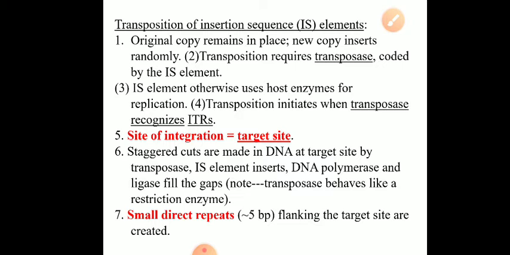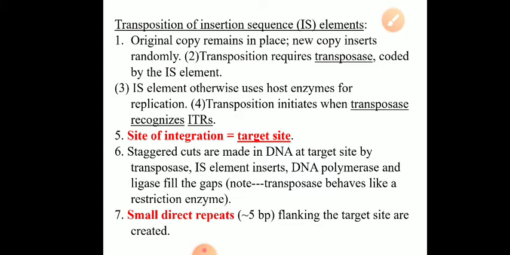So transposase here behaves as a restriction enzyme. The transposase cuts the DNA at the target site. The insertion sequence is integrated at the target site, and with the help of DNA polymerase, new bases are synthesized, and with the help of enzyme ligase, the gaps are sealed.